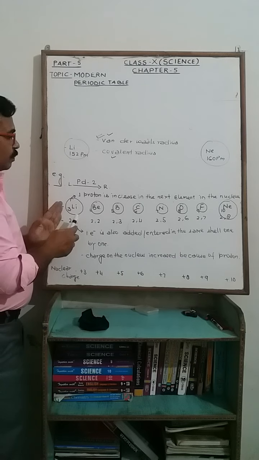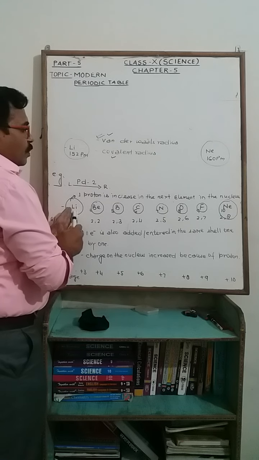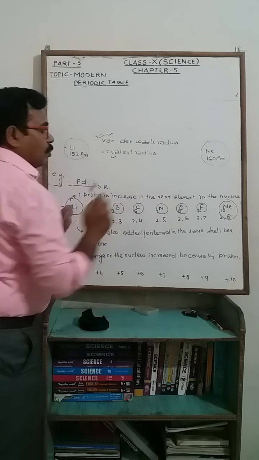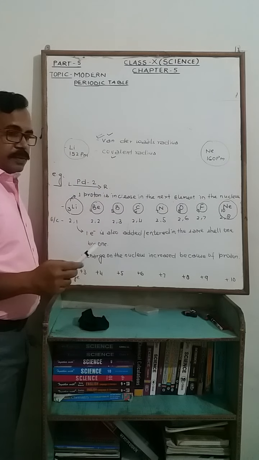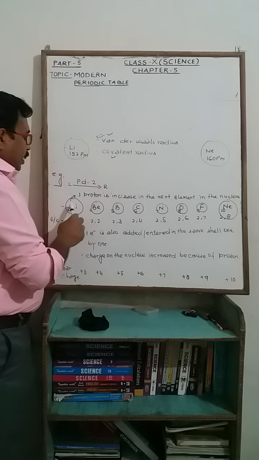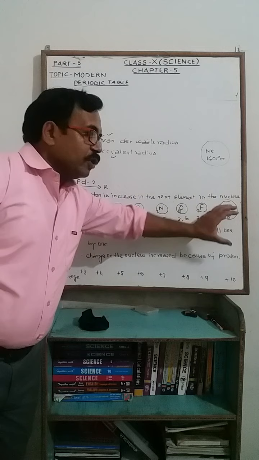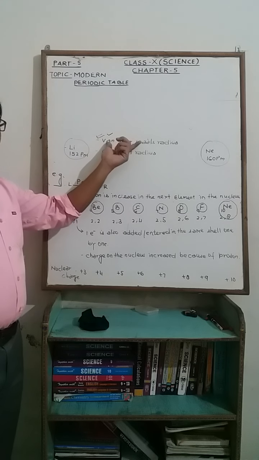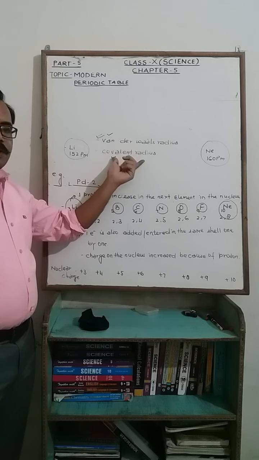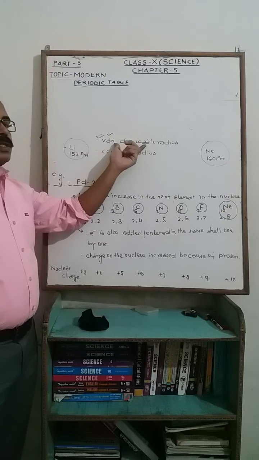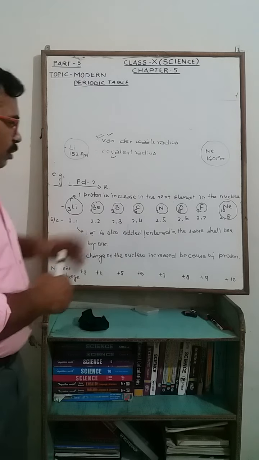So that's the reason the atomic size decreases on moving left to right in a period, but the size of the inert gas is the largest one in the particular period. In this period, the biggest size is that of neon, because of having the van der Waals radius, an exceptional case, and all other elements are having the covalent radius. You can take a screenshot.